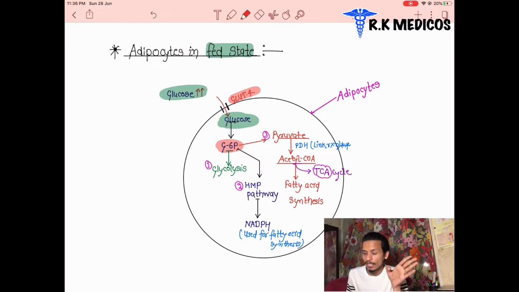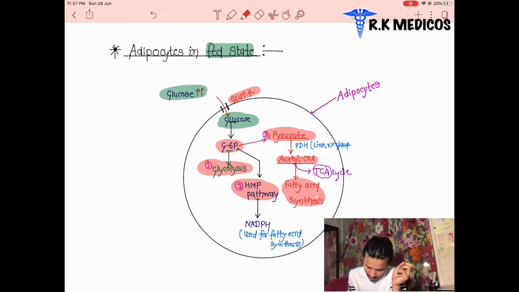Glucokinase or hexokinase. After that they enter into the first step, glycolysis, the second step, HMP pathway, and the third step, pyruvate conversion directly. So first they enter into glycolysis, they produce pyruvate, and this pyruvate enters into acetyl-CoA and the fatty acid synthesis or the TCA cycle. Here the acetyl-CoA has two fates. They enter into either fatty acid synthesis, or they go to the TCA cycle, the tricarboxylic acid cycle or the Krebs cycle.